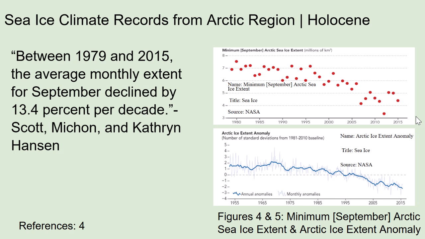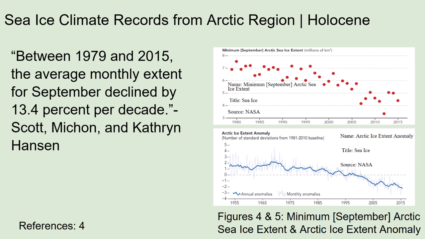When we think of sea ice, the first place most people often think of is the Arctic region. The graph titled Minimum September Arctic Sea Ice Extent shows sea ice coverage at the end of summer, the time of year when coverage or extent is the smallest. According to Scott Meakin and Catherine Hansen, a climate trend of decreasing sea ice between 1980 and 2015 has been observed in the Arctic. According to Meakin and Hansen, satellite data shows that throughout the whole of the Arctic, in every month, every season, the amount of Arctic sea ice covering the ocean's surface is smaller in 2025 than in 1985.